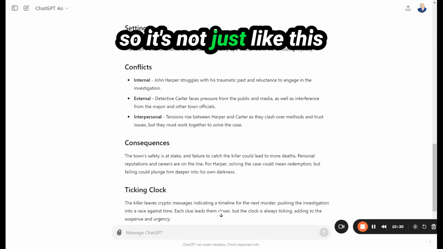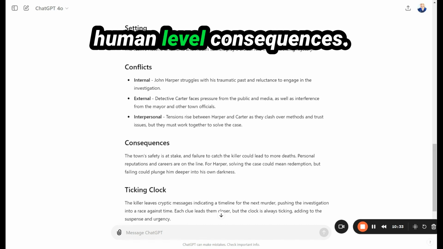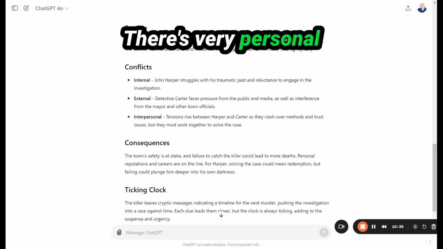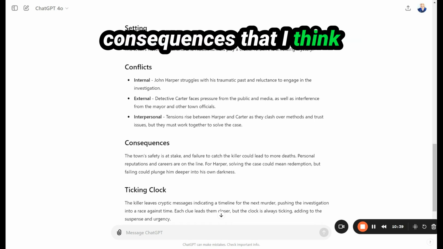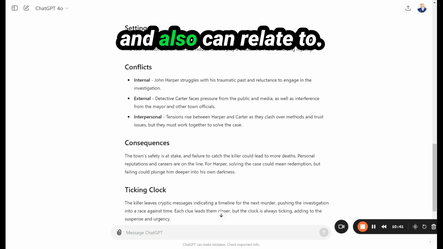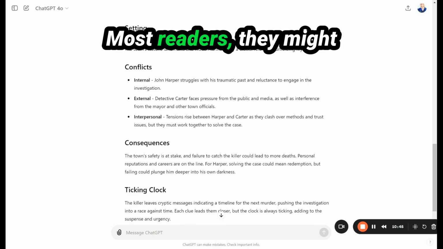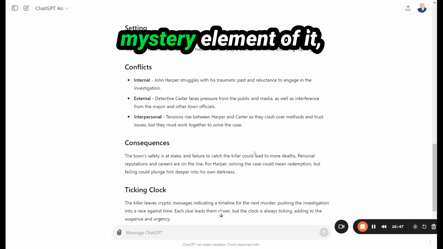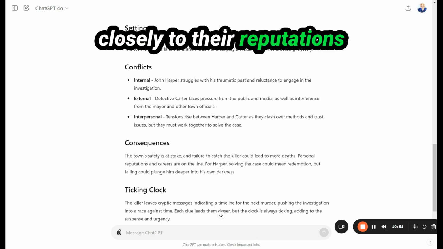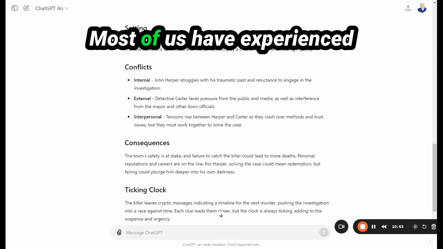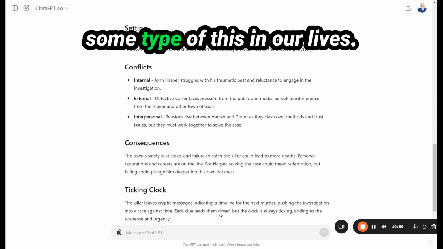So it's not just human-level consequences. There's very personal consequences and emotional consequences that I think the readers will enjoy and also can relate to. Most readers might be fascinated by the murder mystery element of it, but they can relate more closely to their reputations and careers on the line. Most of us have experienced some type of this in our lives.